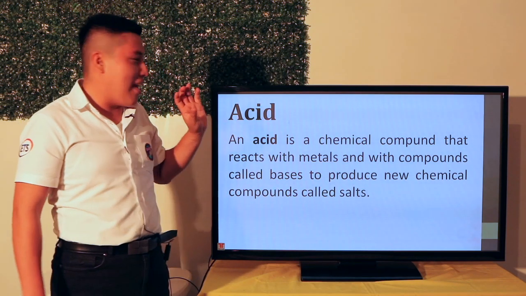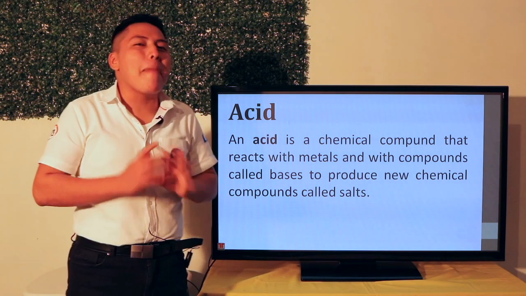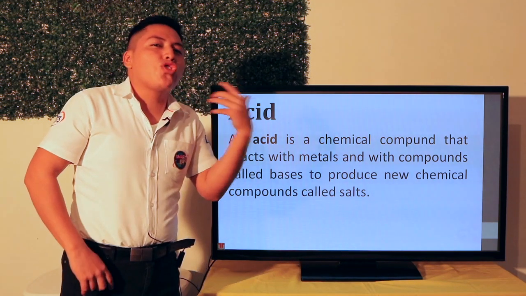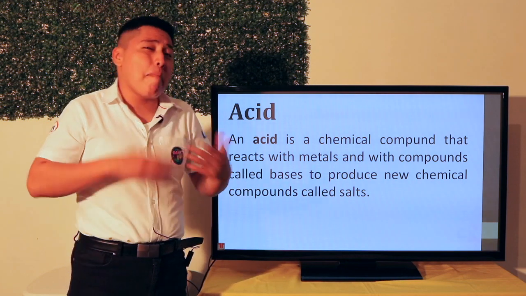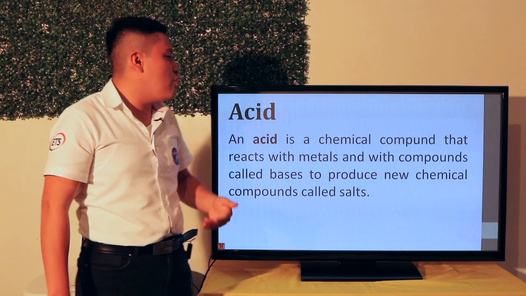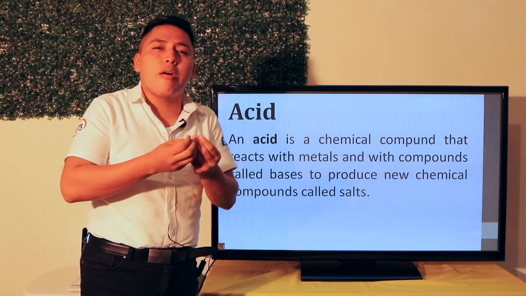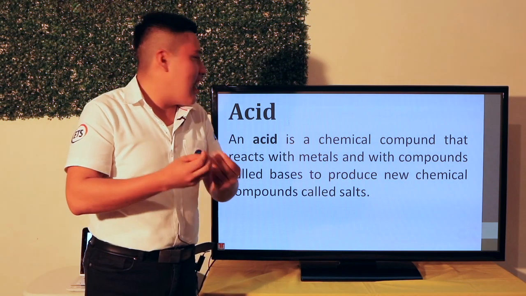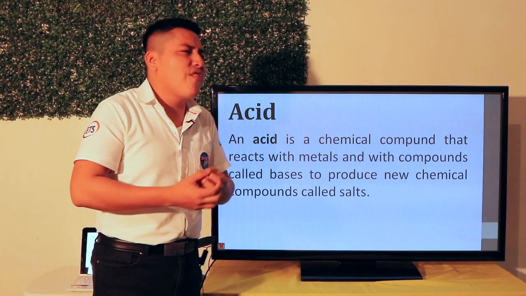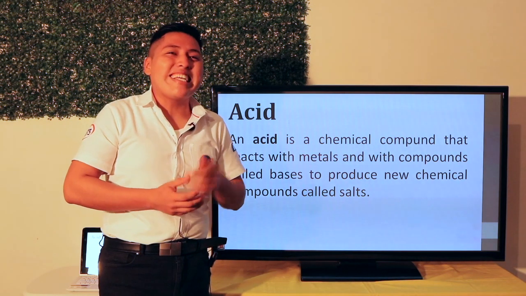So now here we have the examples of chemical compounds that an acid reacts with: metals. In this case, the metals can be destroyed with acids. It depends on the acid you are using. Then we have compounds called bases to produce new chemical compounds called salt. When the acids are reacting with metals, they create different elements, and these elements or compounds, scientists and all people call salts.